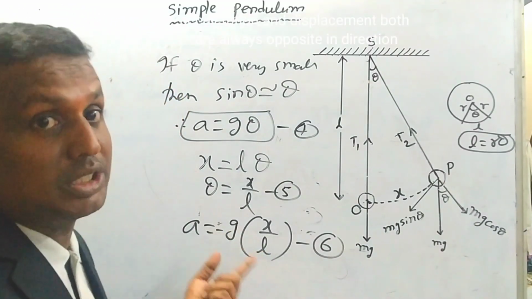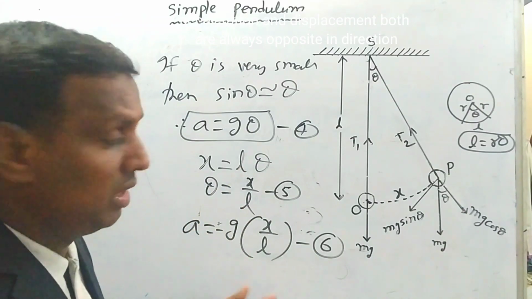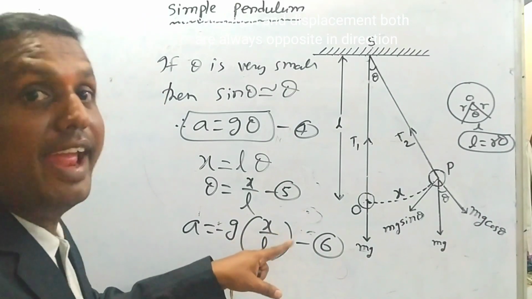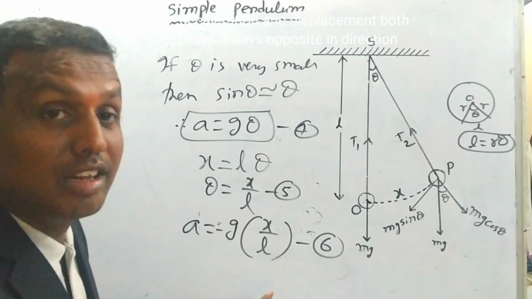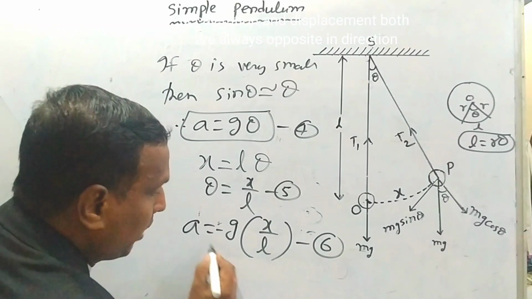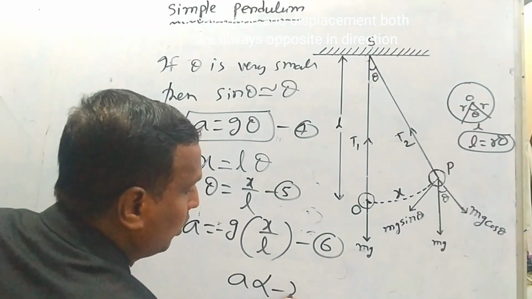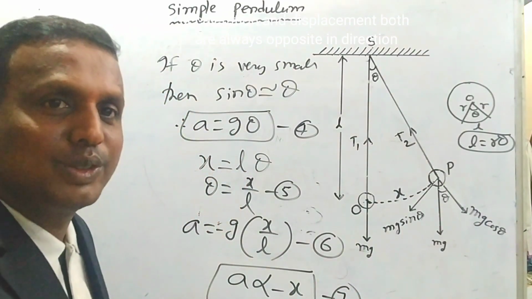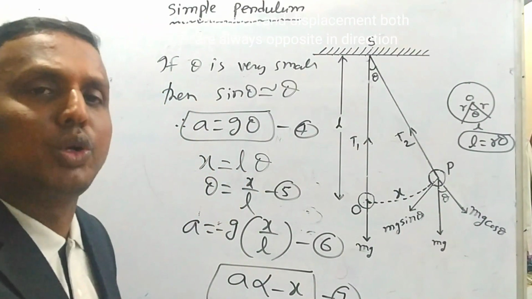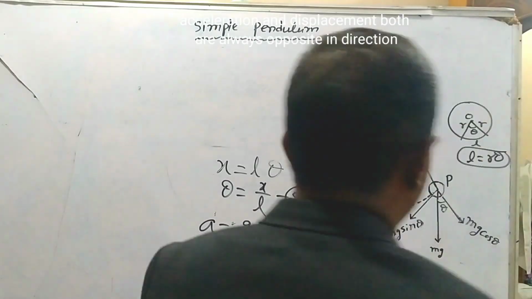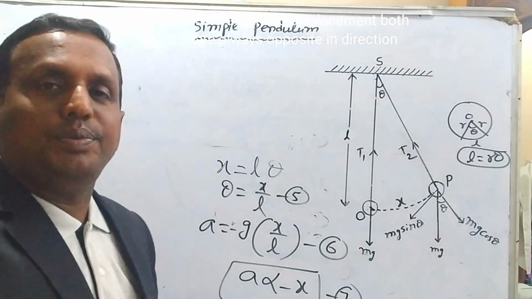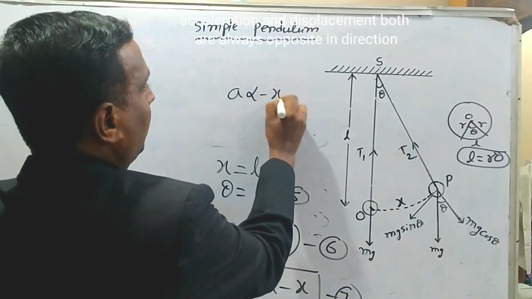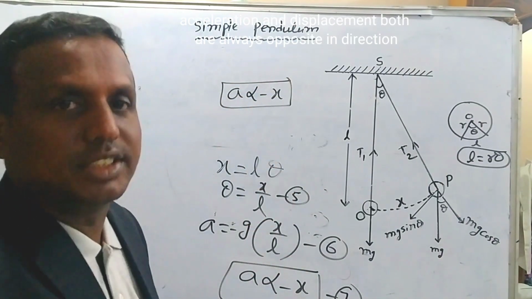Now look here. G is always constant at a certain place, and length L is also constant, no change. L constant, g constant, remaining is X. That's why we can write a is proportional to minus X. Here we got the answer, it was proved: a is proportional to minus X. This is our required relation.